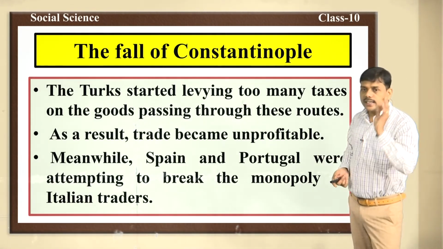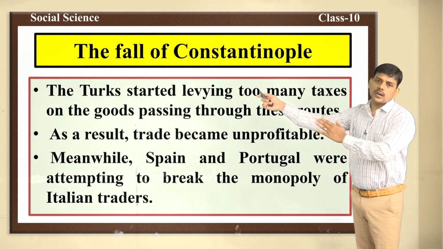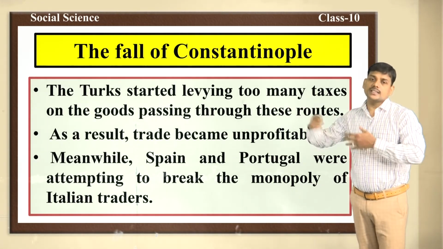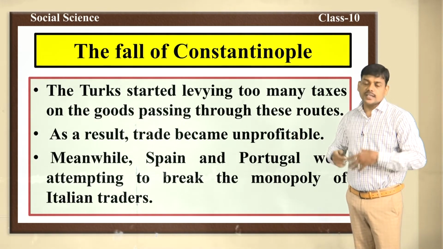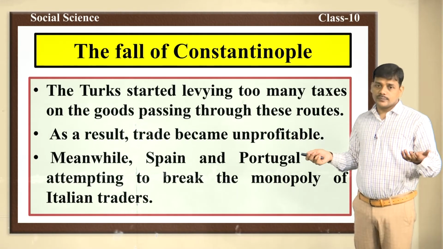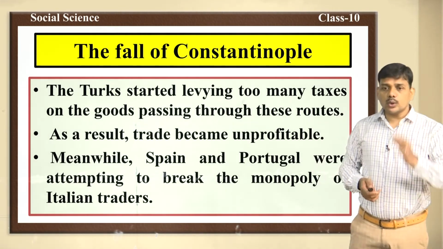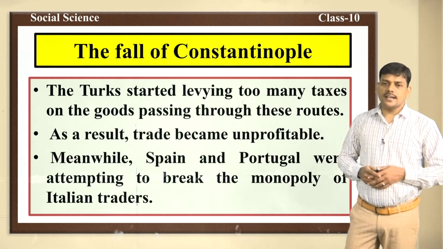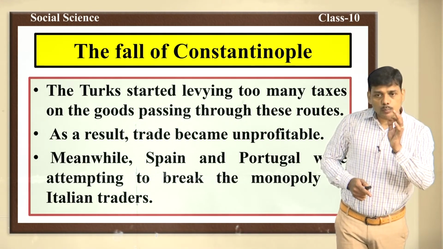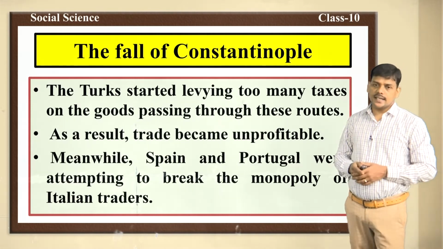In this way, trade became unprofitable for other merchants like Europeans, Italians, Spain, Portugal. That's why Spain and Portugal were attempting to break the monopoly of Italian traders. Why did they attempt to break the monopoly of Italian traders?